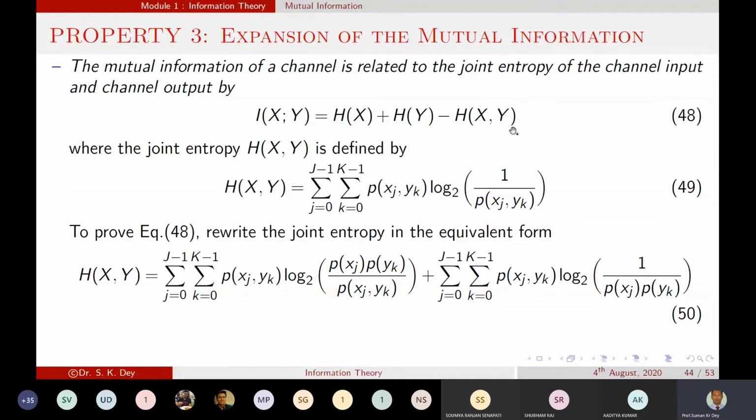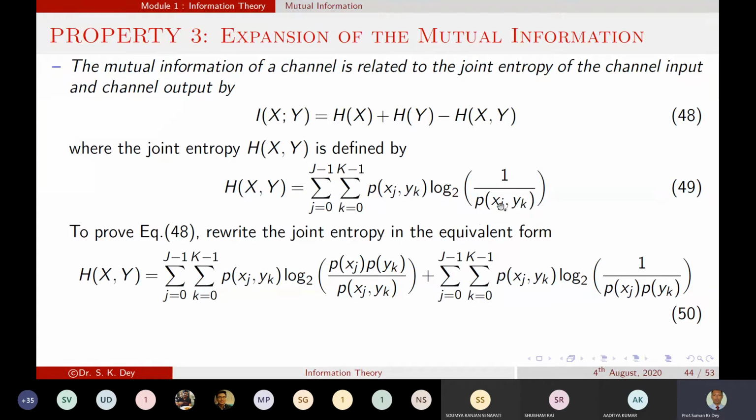and H of x comma y, we already know, is the joint entropy, and from the joint entropy we know this equation. In this equation, what is there? Joint entropy. This is the joint probability. This is also joint probability.